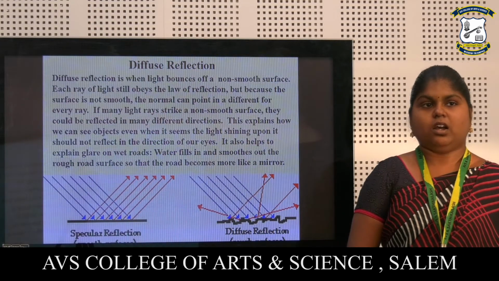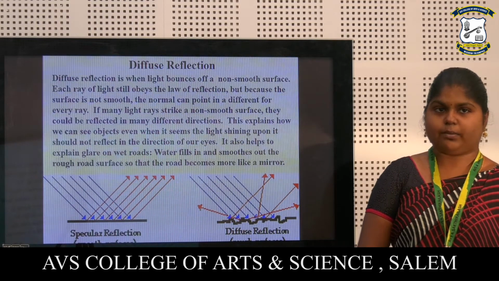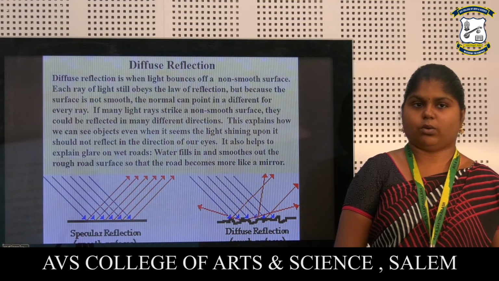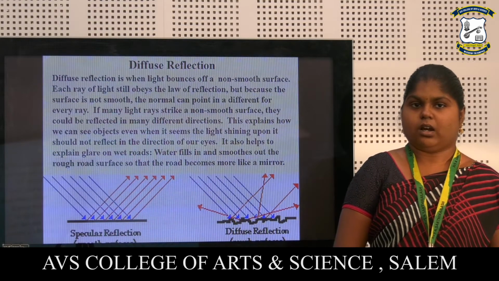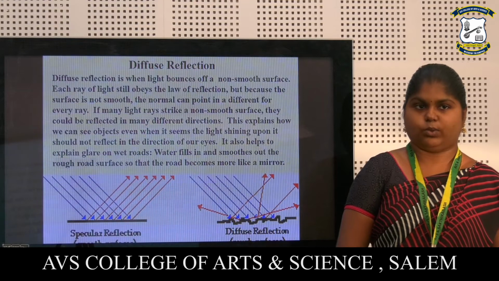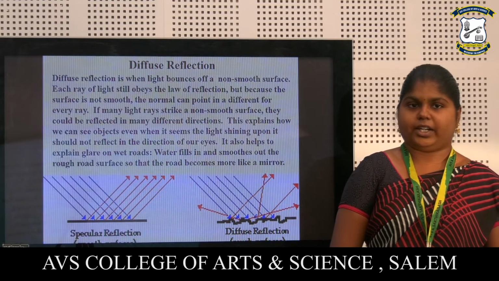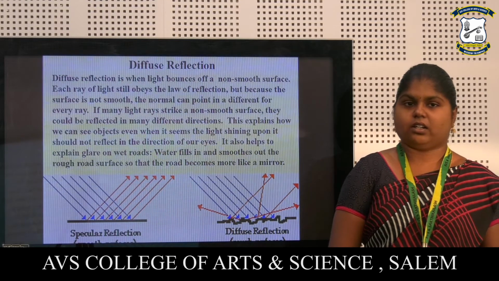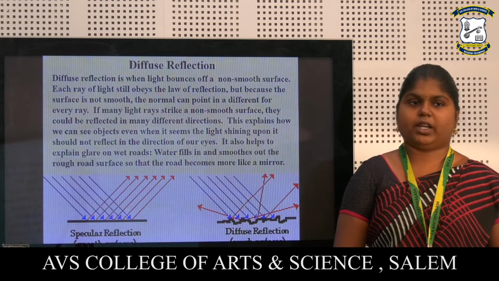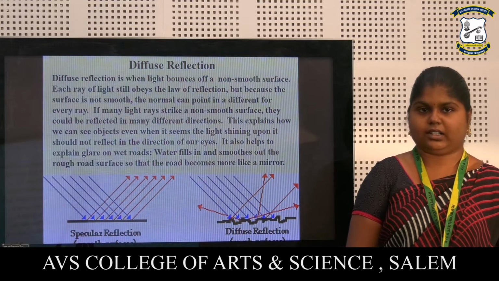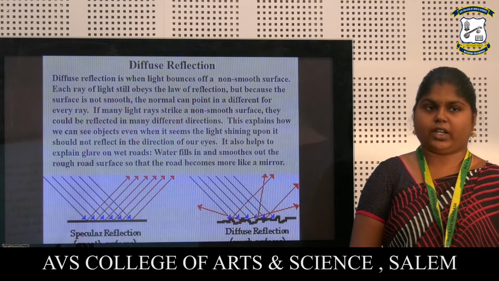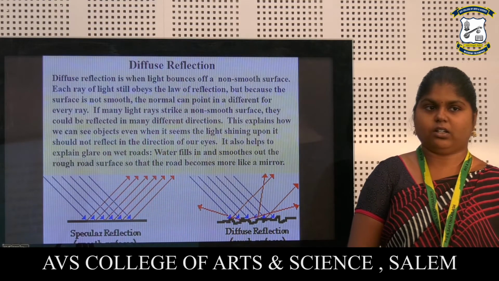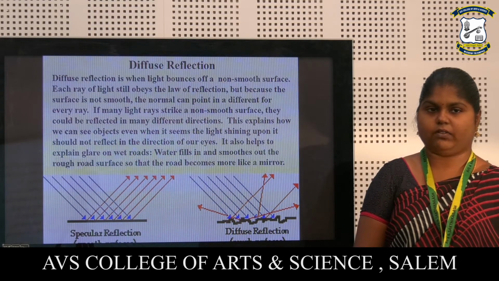Diffuse reflection. Diffuse reflection is when light bounces off a non-smooth surface. Each ray of light still obeys the law of reflection, but because the surface is not smooth, the normal can point in a different direction for every ray. If many light rays strike a non-smooth surface, they could be reflected in many different directions. This explains how we can see an object even when it seems the light shining upon it should not reflect in the direction of our eyes.